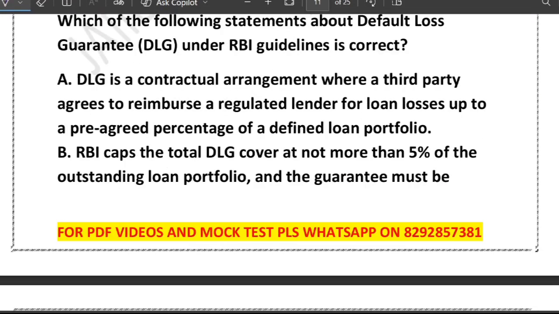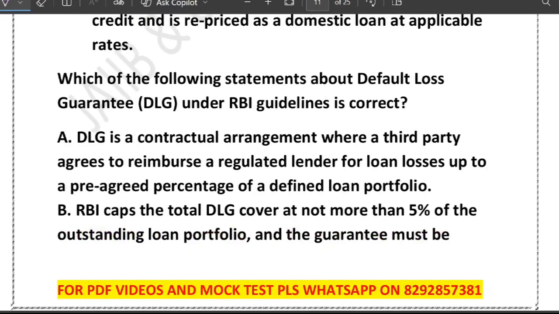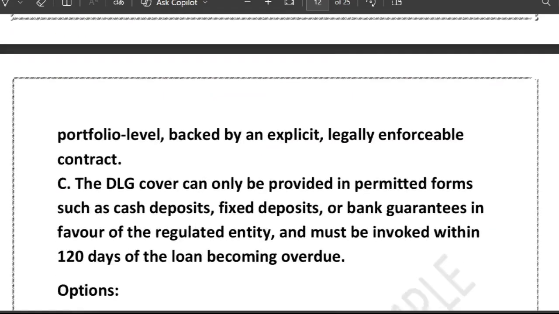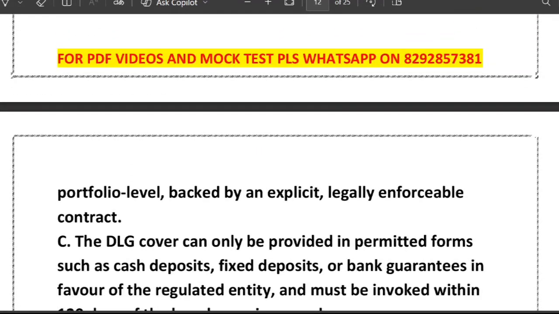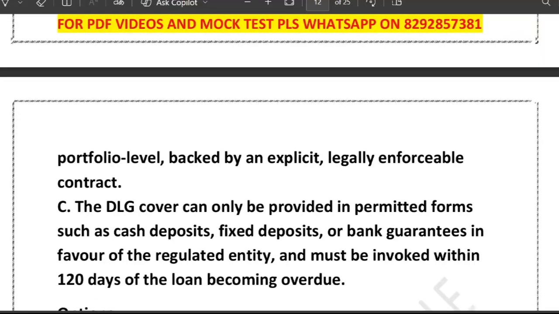Now friends, the next question pertains to DLG, that is called default loss guarantee. Which of the statements is correct under the RBI guideline? Option A: DLG is a contractual agreement where a third party agrees to reimburse a regulated lender for loan losses up to a pre-agreed percentage. B says RBI caps the total DLG cover at not more than 5% of the outstanding loan portfolio, and the guarantee must be portfolio level. Option C says DLG cover can only be provided in permitted forms such as cash deposit, fixed deposit, bank guarantee in favor of the regulated entity.